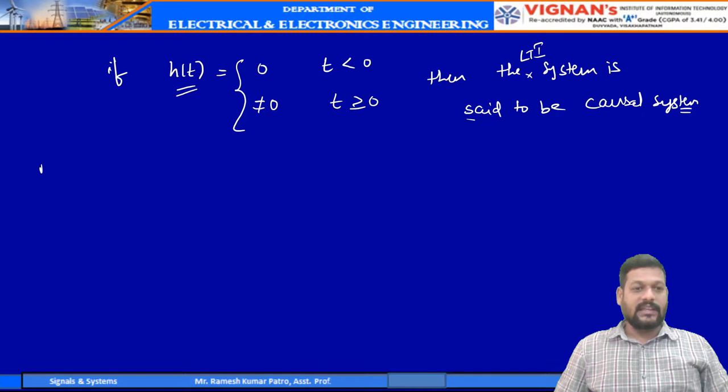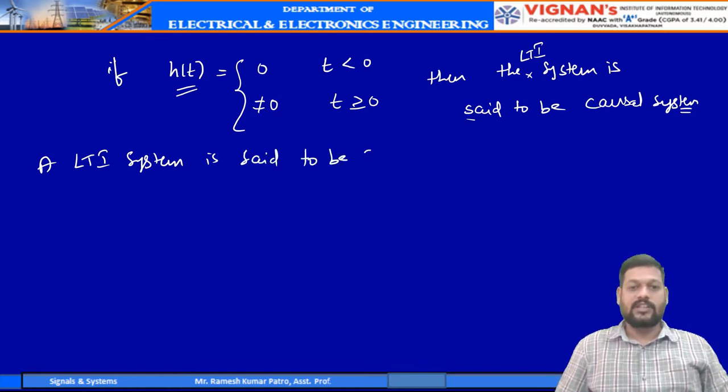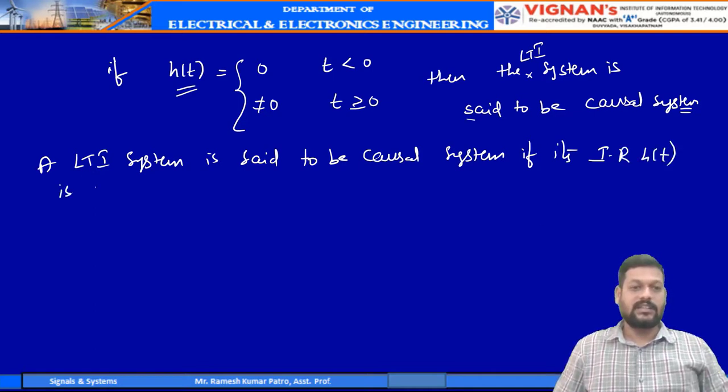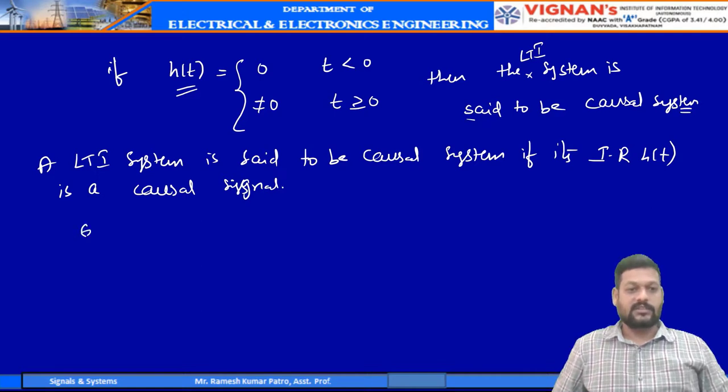So an LTI system is said to be a causal system if its impulse response h of t is a causal signal. I am taking some examples.